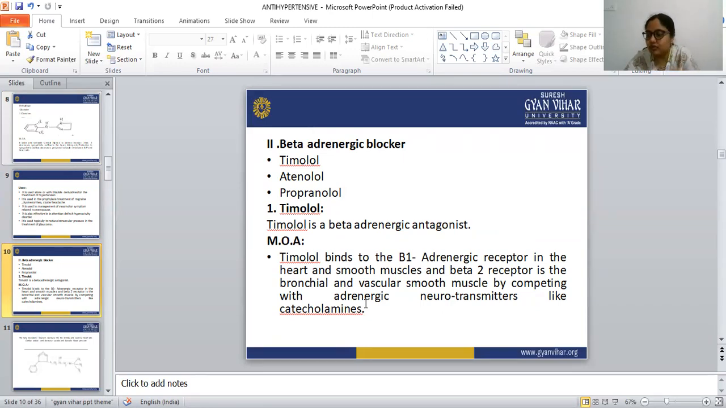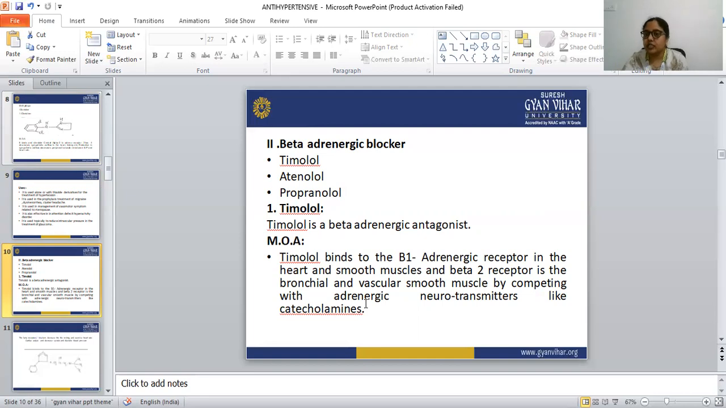I have some problem pronouncing timolol. So timolol is a beta adrenergic antagonist, and as the name itself says, the mechanism of action is that it blocks the beta adrenergic receptor. Timolol binds to the beta 1 adrenergic receptor. There are beta 1 and beta 2 receptors, and timolol binds with the beta 1 adrenergic receptor in the